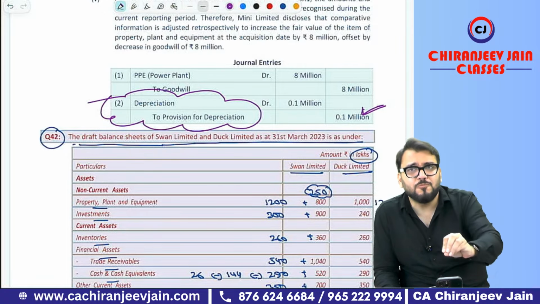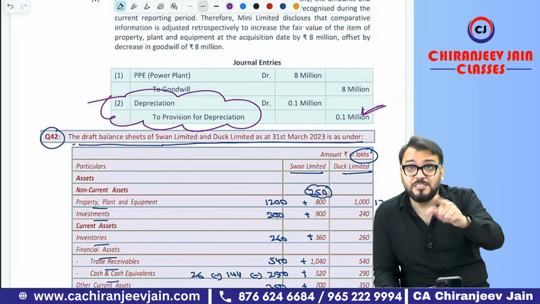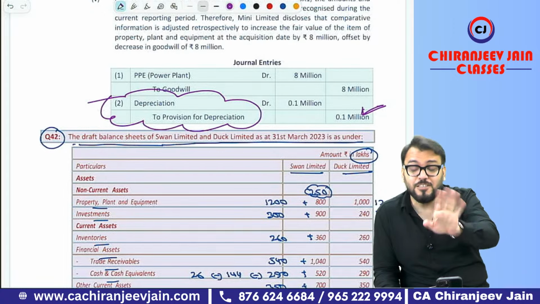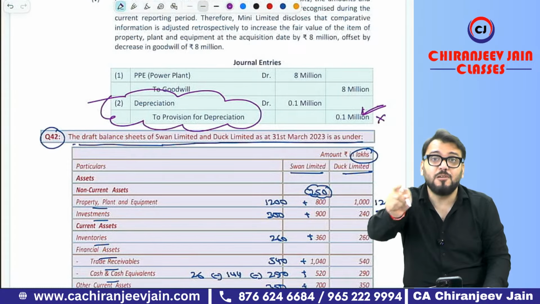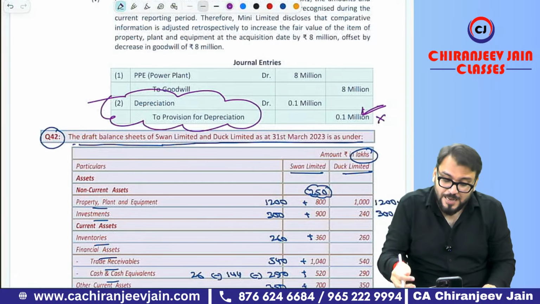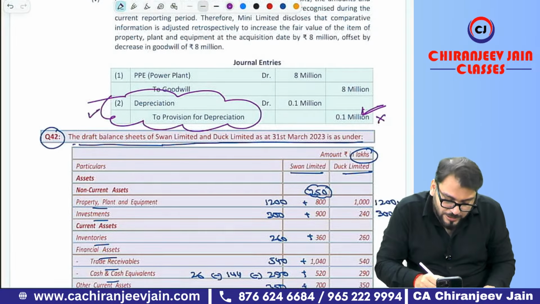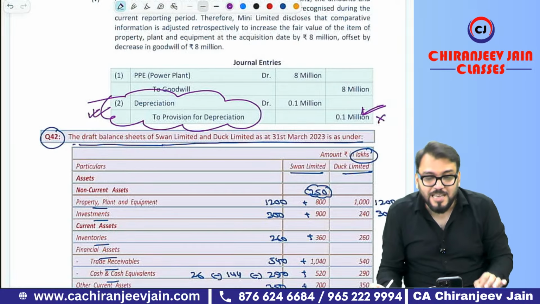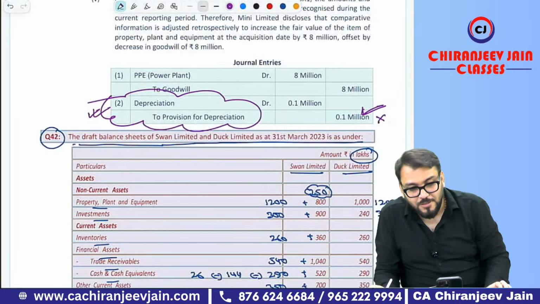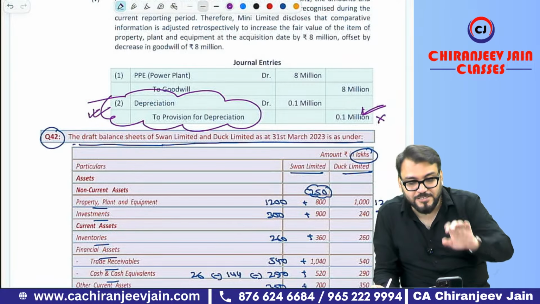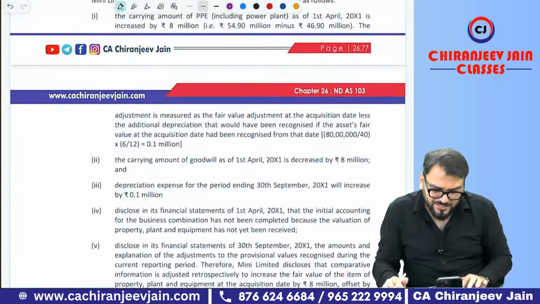If suppose the same question comes, if they rectify, means if 1/4 has been changed to 31st March, then don't do the depreciation journal entry. It means they have also understood their mistake. But if they have given this same question, then do this depreciation journal entry in exam. Can you do this bakwas in exam? Bolo yes or no? Yes, sir. Yes, sir. And just try to understand this much.